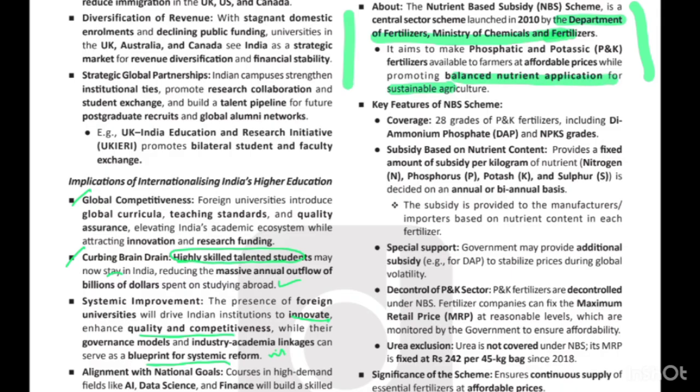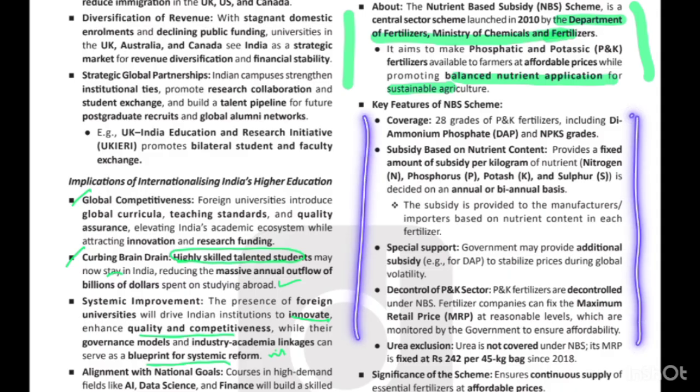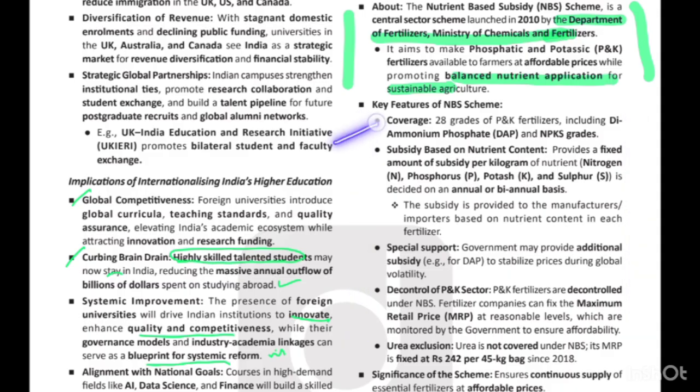Now, coming to the key features of the nutrient-based subsidy scheme. As I've already told you, it basically covers around 28 grades of P and K fertilizers, which include diammonium phosphate and NPK grades.